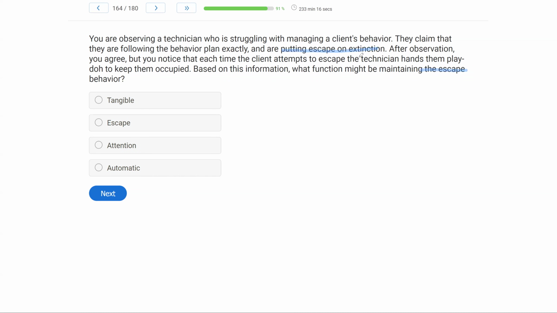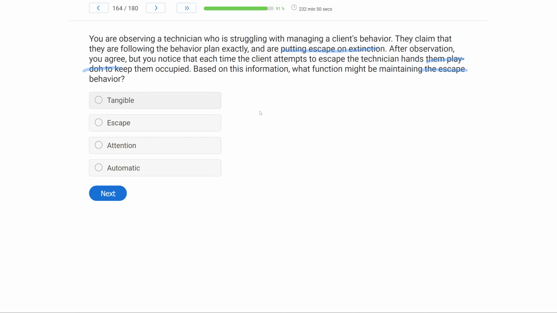However, each time the client attempts to escape, they are given Play-Doh. So the behavior's on extinction. The behavior keeps happening. You see extinction, but you also see the technician is giving them Play-Doh when escape is occurring. With that knowledge, what function might be maintaining the escape behavior? A, tangible. In this case, yes, right?